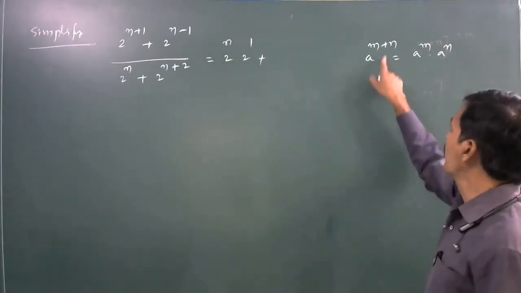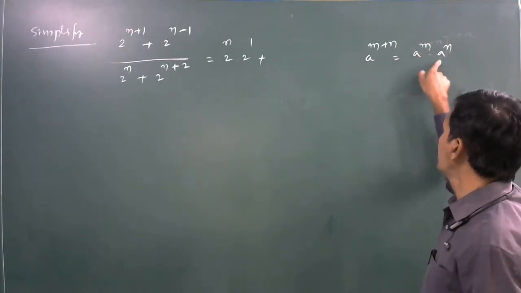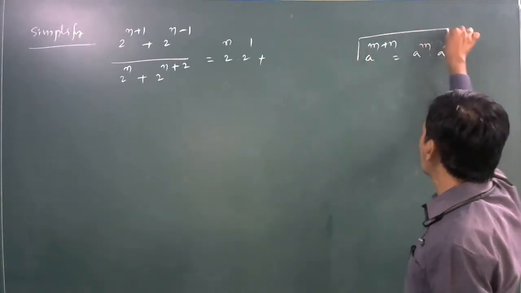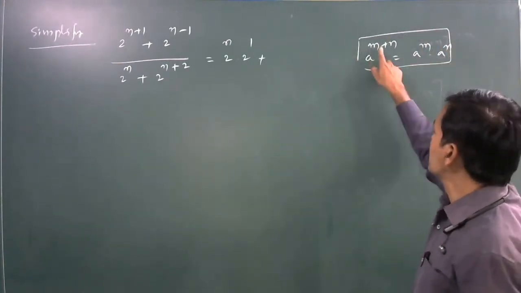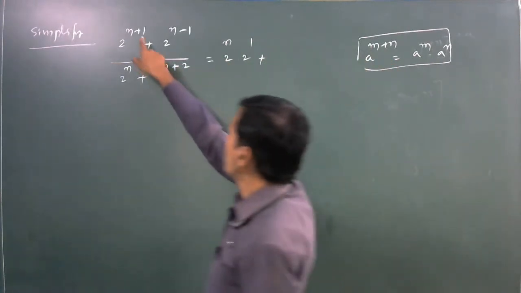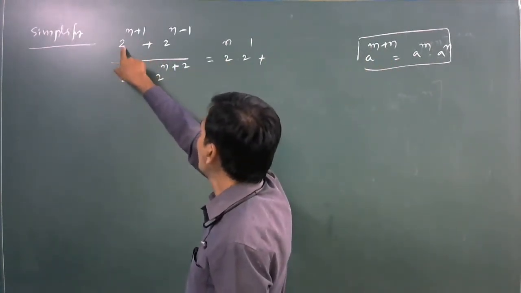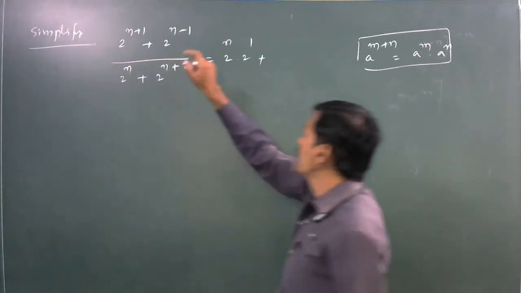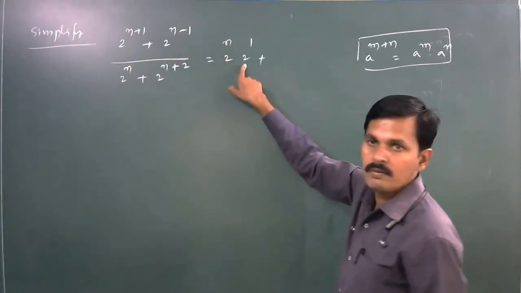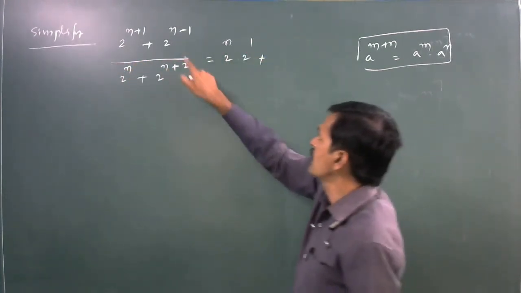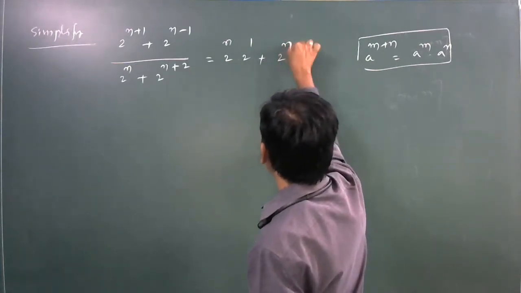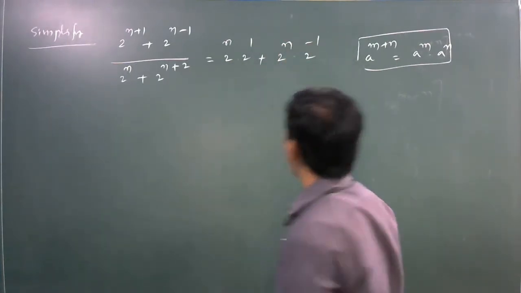Here applying this law, a power m plus n equal to a power m into a power n, in the place of m is n and in the place of n is 1. Here 2 power n plus 1 can be written as 2 power n into 2 power 1. Next 2 power n into 2 power minus 1.